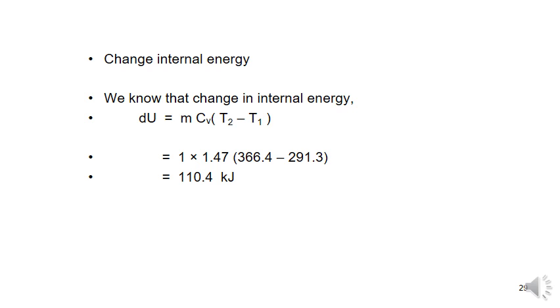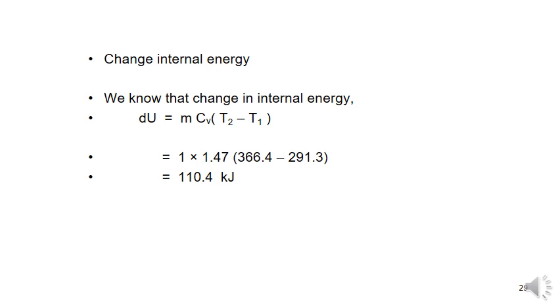In this problem they asked only about the specific heats and the internal energy. They gave two values, one is the R value and the other is the gamma value. We know that Cp minus Cv is equal to R, or Cp by Cv is equal to gamma. So by using the two relations we can get the Cp and Cv values.